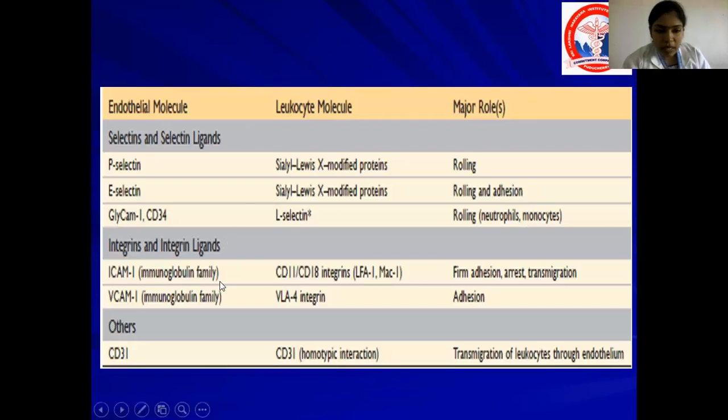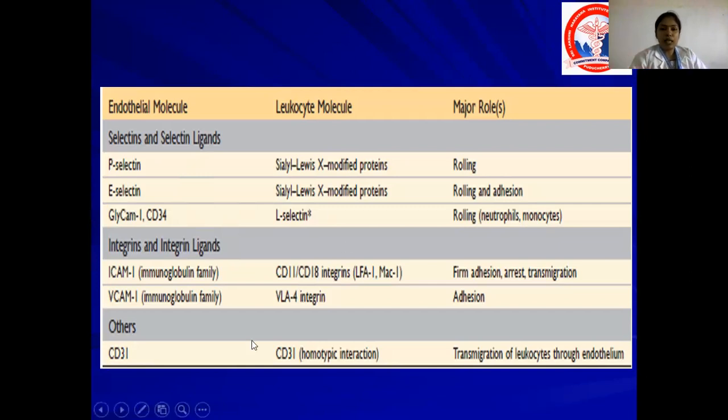Similarly, the integrins. This is selectins and ligands, and it is given in your Robbins. You have to mark this table for your exams: the selectins and the selectin ligands, the integrins and the integrin ligands. I told you integrins are expressed on the surface of what? WBCs. So the corresponding ligand should be expressed on the surface of the endothelial cells.